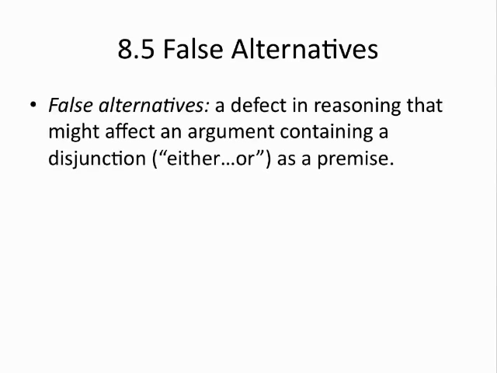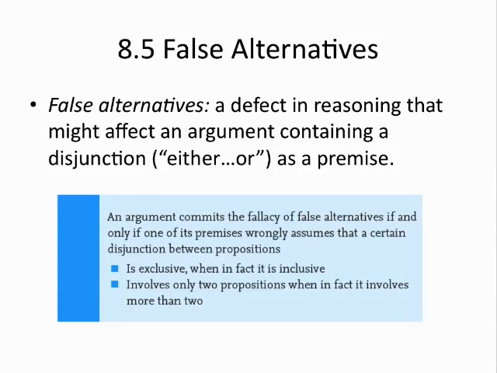Our next fallacy of presumption is false alternatives. False alternatives will always contain an either-or statement, which is known as a disjunction in logic. When an argument wrongly presumes that a disjunction is exclusive when it's inclusive, or exhaustive when it's not, it commits the fallacy of false alternatives. We'll see what these terms mean in the next few slides.